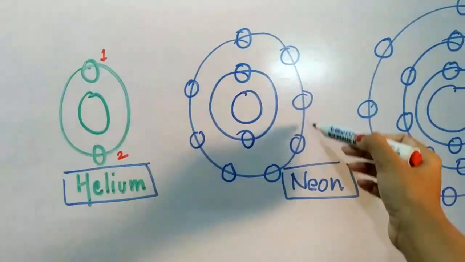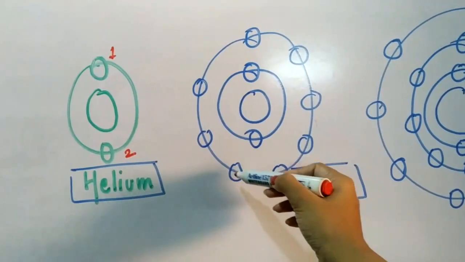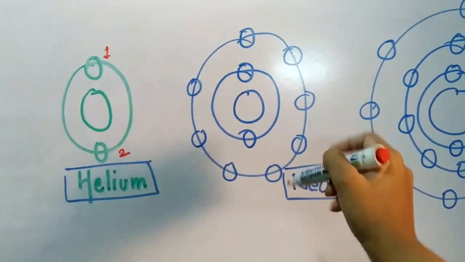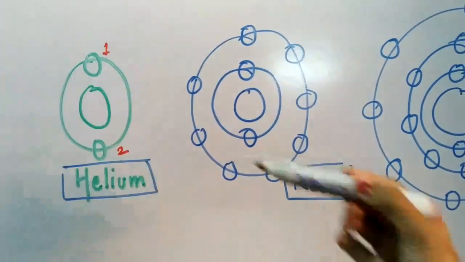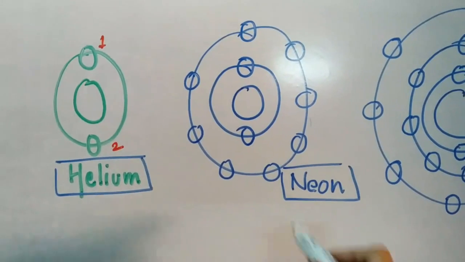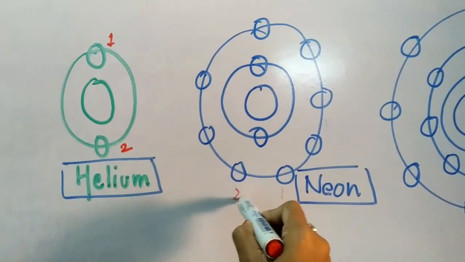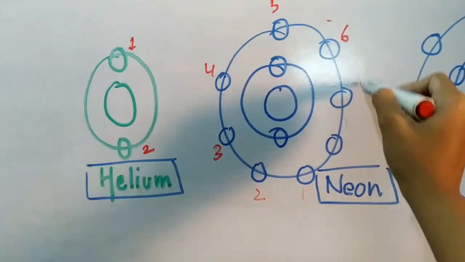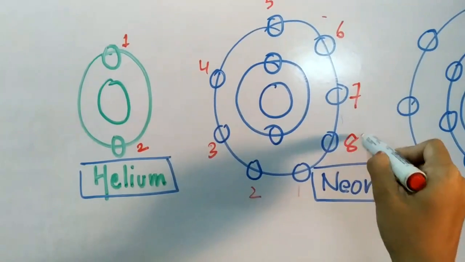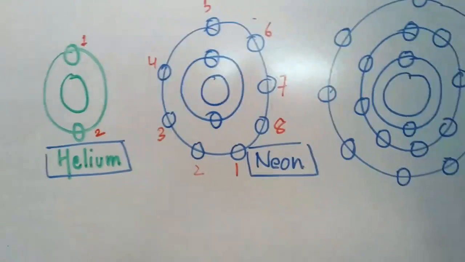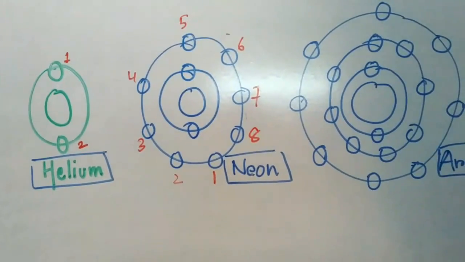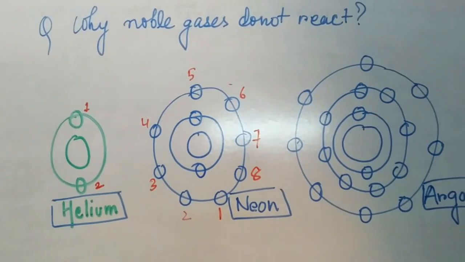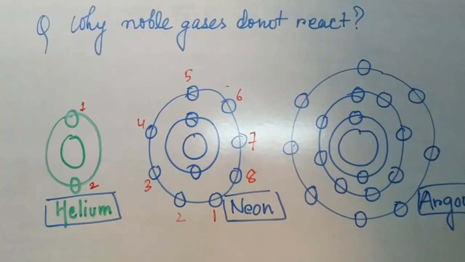Next, in the case of neon, since it has two orbits, I said that if there is more than one orbit, then the last orbit has to have 8 electrons at a time. Let us count 1, 2, 3, 4, 5, 6, 7, 8. This one was 1. So here also the 8 electrons are completed in the last orbit. That is why it will not react anymore.